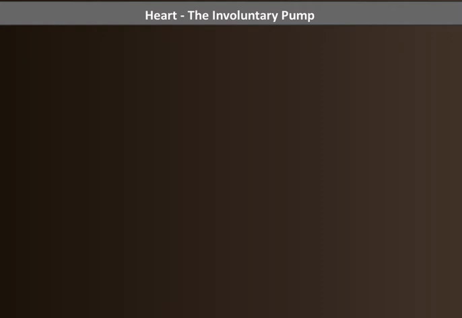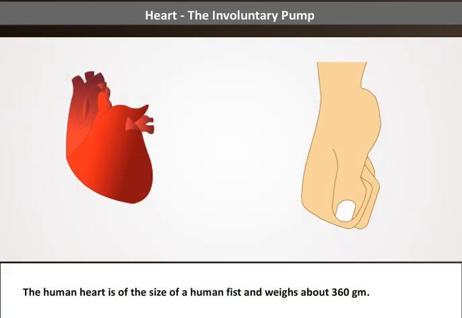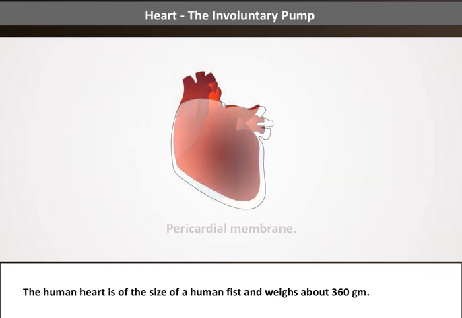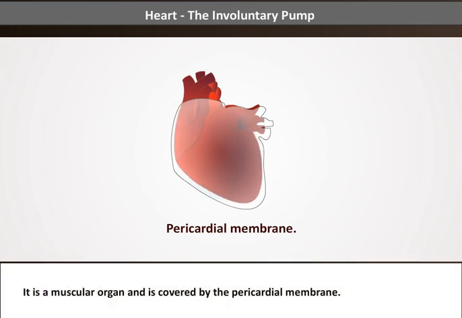Heart, the involuntary pump. The heart is not under our control. It does not need to be told to contract. It keeps on beating. The human heart is the size of a human fist and weighs about 360 grams. It is a muscular organ and is covered by the pericardial membrane.